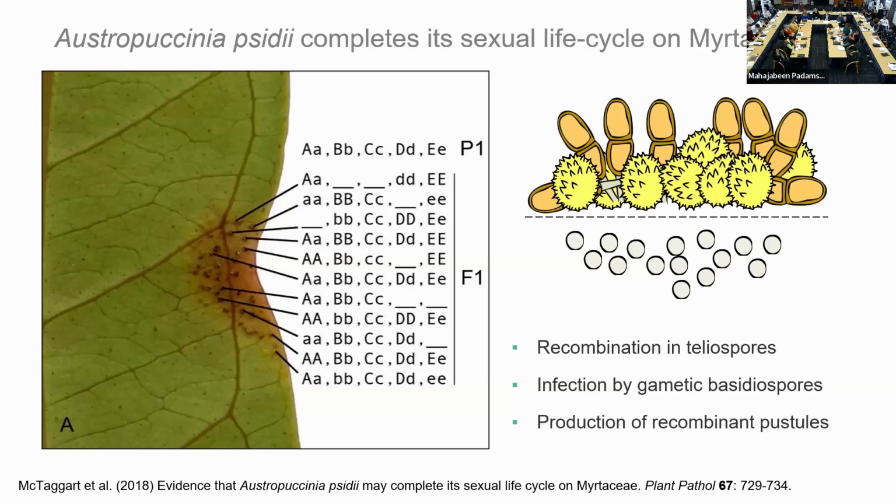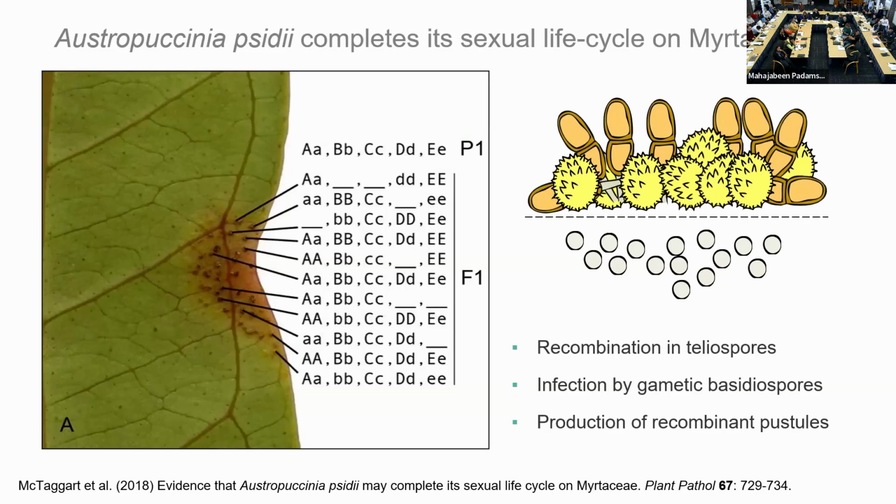But this work conclusively showed that the sexual spore stage can infect metaceae by filtering those spores. So the basidiospores are really much smaller in size. They filtered them out and infected Syzygium, so that's the metaceae that we've heard about a few times today. And they started with rust that had a single genotype represented up in P1, and they got infection, and then when they looked at the genotype of those rust isolates, they were recombinant. So you've gone from having one genotype present to all these different recombinant genotypes. That's pretty strong evidence that we've had both infection by basidiospores and that meiosis and recombination have occurred as part of the sexual reproduction.